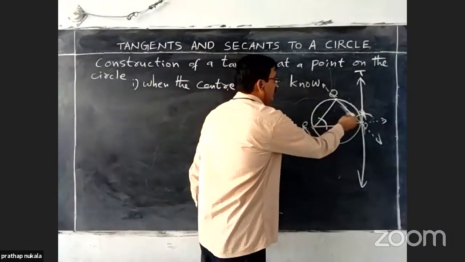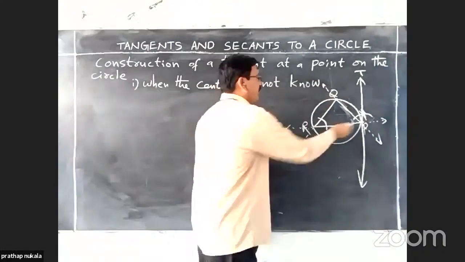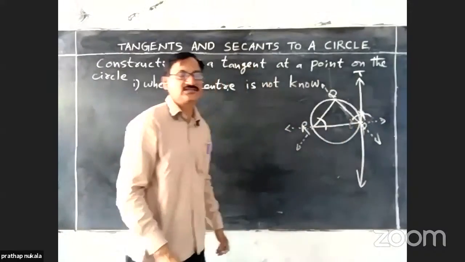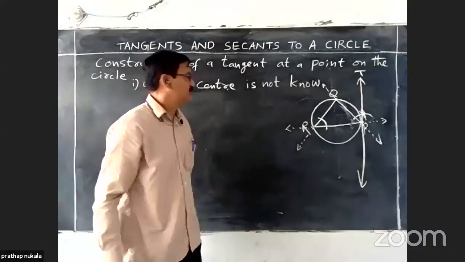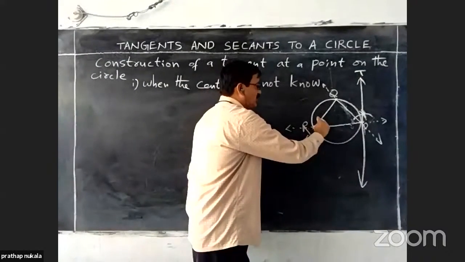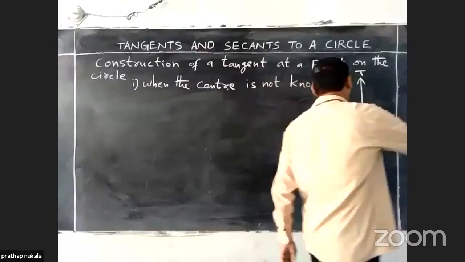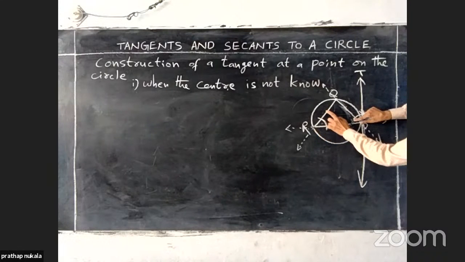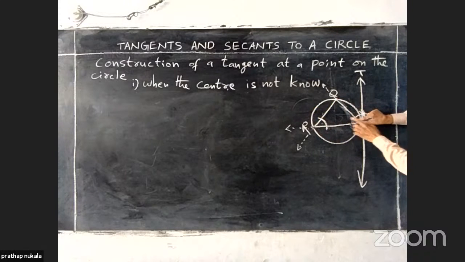Again, I am explaining. First, draw chords PQ, QR and RP. Three chords, PQR triangle formed. With compass, draw an arc with the same radius from P. This is the angle between these two chords. Leave the two chords. Another chord is there, that is PQ.